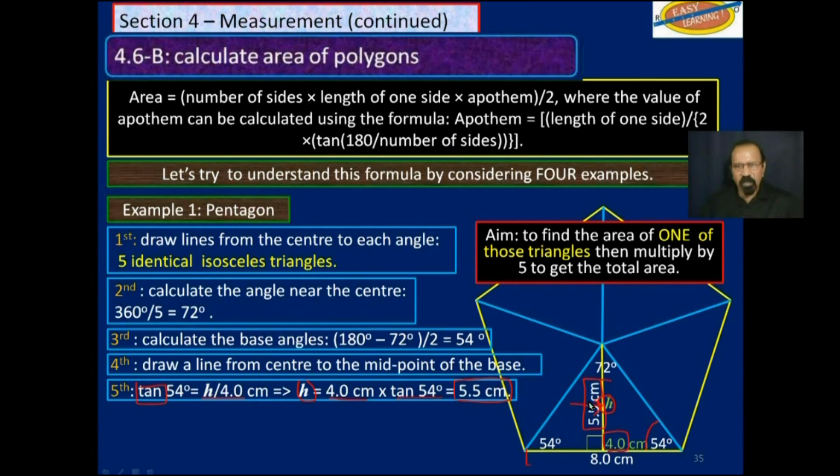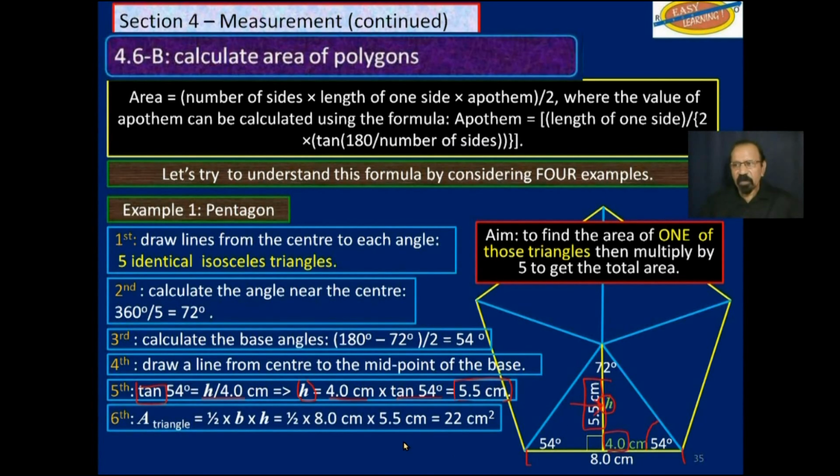We know the base is 8 centimeters. We can use half base times perpendicular height and we get the area of one triangle as 22 centimeters. Okay, we are almost finished. There are 5 such triangles in this pentagon. We multiply the 22 by 5 and we get 110 square centimeters.